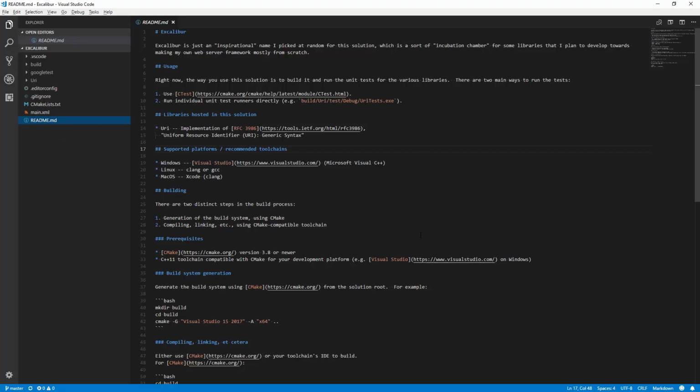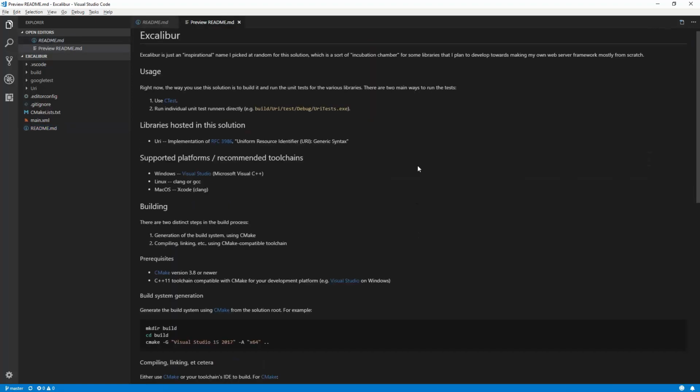And I like to use this markdown syntax because it's really easy to generate a PDF. If I do this right, we can preview it in Visual Studio Code. And if you check your code into GitHub and make this README file checked in with your code, it will show up when you browse your code in GitHub as well, so it's really nice.